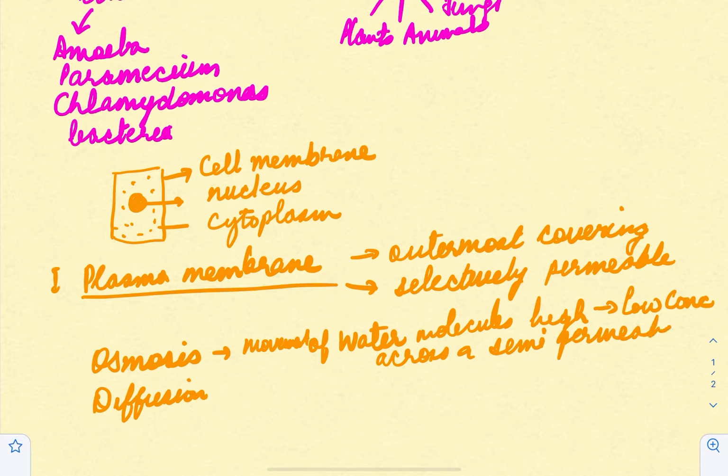For example, if you talk about raisins, when you soak raisins in a bowl, the raisins are obviously going to imbibe water and they are going to swell up. The outermost membrane of the raisin is the plasma membrane or the cell membrane, and you see the water gets inside because there is a difference in concentration of water molecules across the membrane.